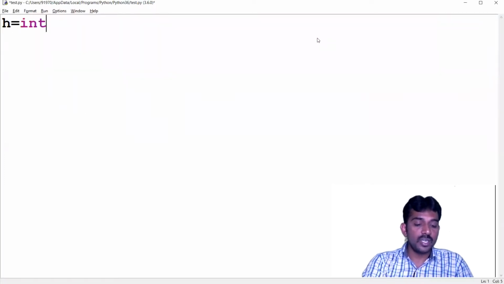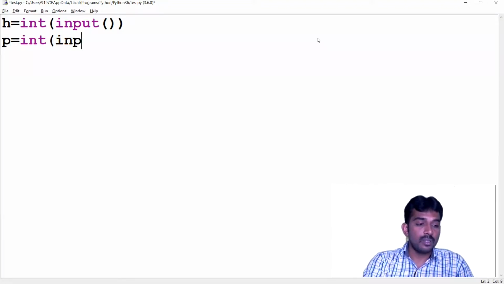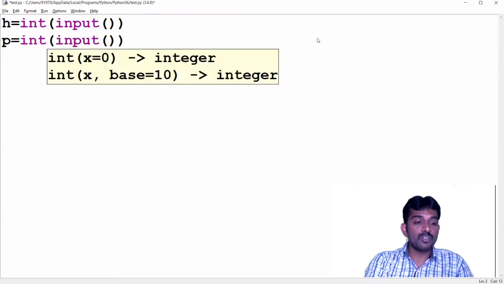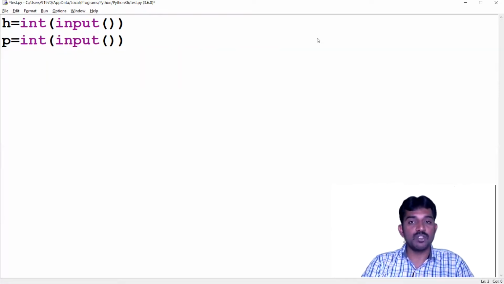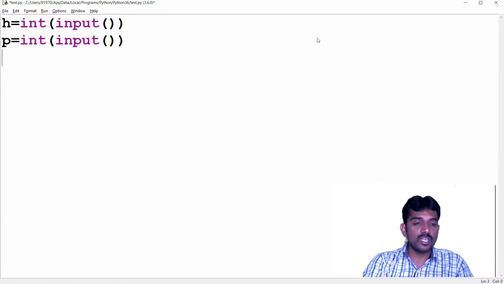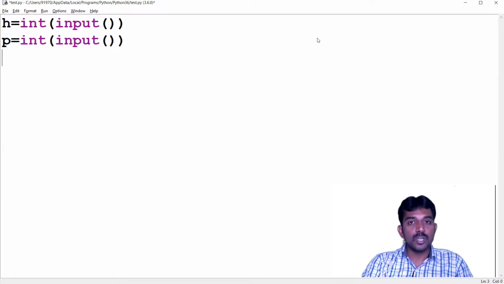H equal to int or float, whatever it may be, you can take that. H is okay, right? Next is pay, how much they need to pay. Based on your data type, you can take either an integer or float as you wish. Generally, you can perform H into P, so total equal to H into P, like that.